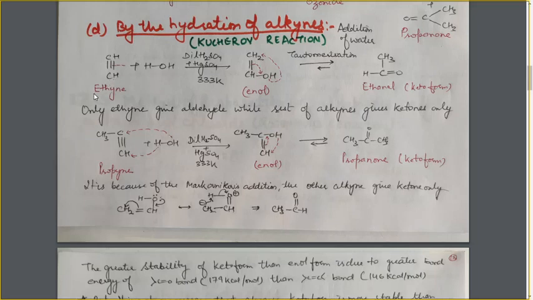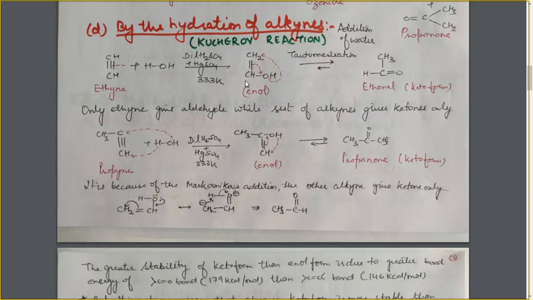Here we have taken an alkyne, that is ethyne. During the reaction, it is treated with dilute H2SO4 along with small amount of HgSO4 at a temperature of 333 Kelvin. As a result, water molecule gets added onto the alkyne molecule. How the addition will take place? Simply one bond is removed, and on one carbon atom the hydrogen part of the water molecule will get added, and on the other carbon atom the OH part will be added.